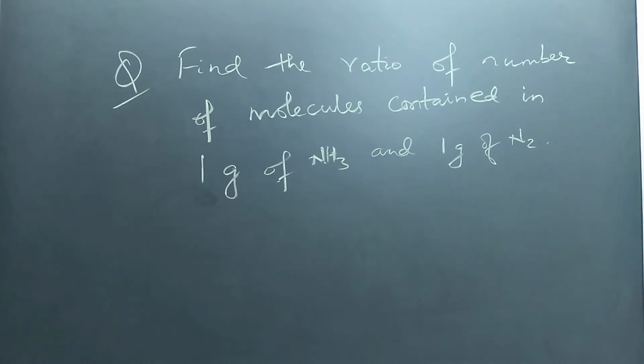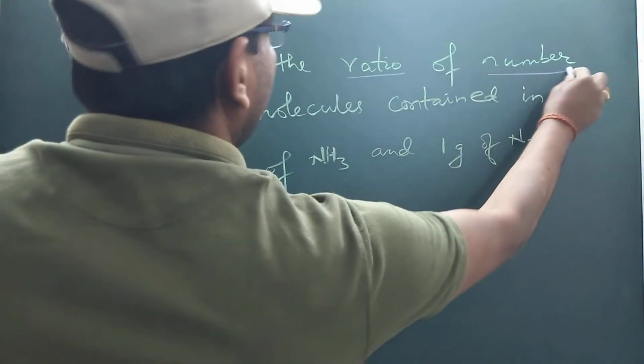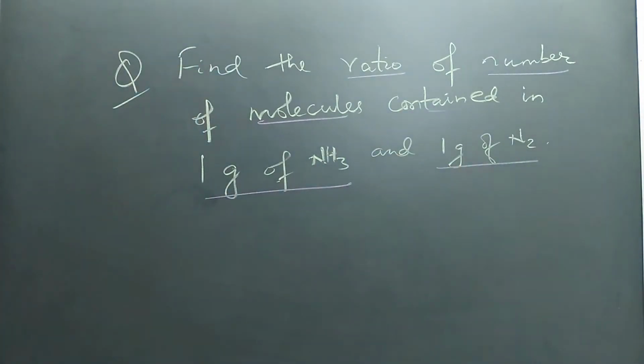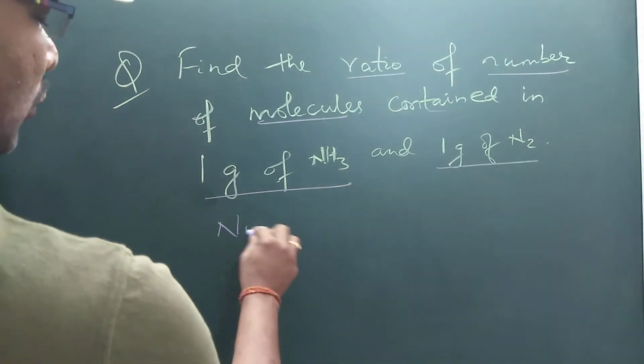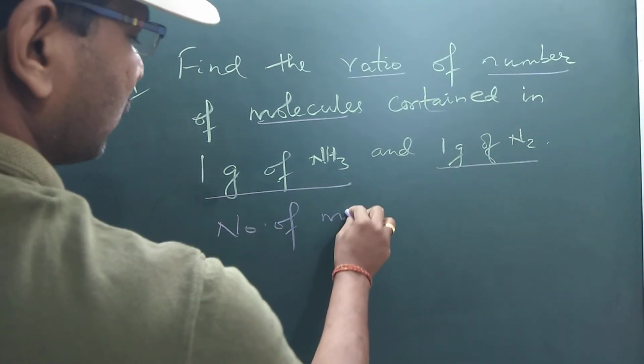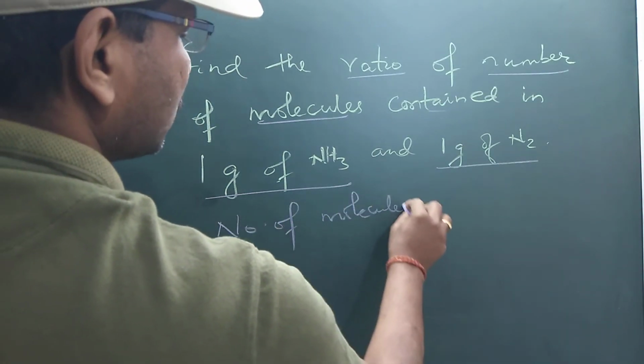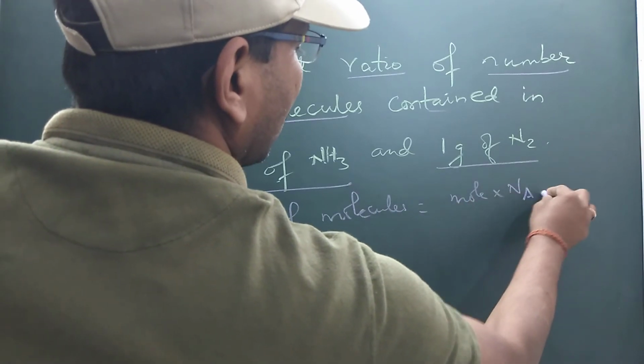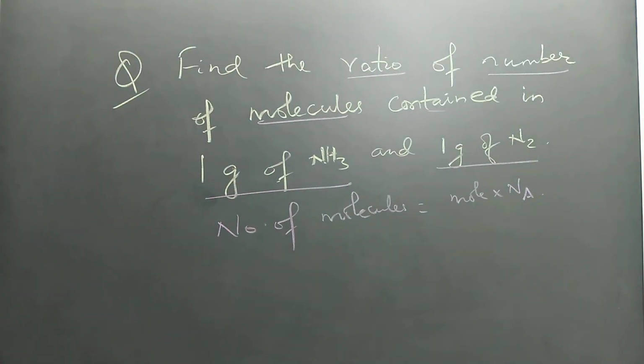Now let's look at the next question. Find the ratio of the number of molecules contained in 1 gram of ammonia and 1 gram of nitrogen. First you have to know the formula to calculate the number of molecules. The number of molecules is mole into Avogadro number. So we have to find the ratio.